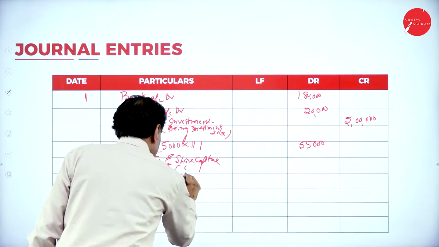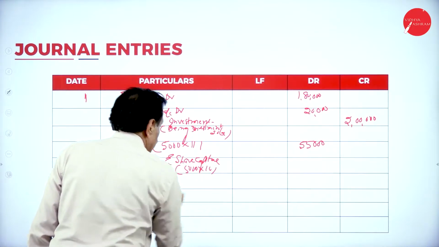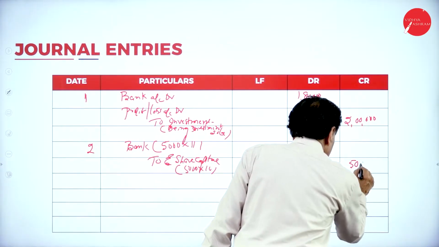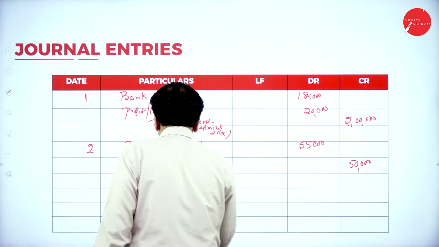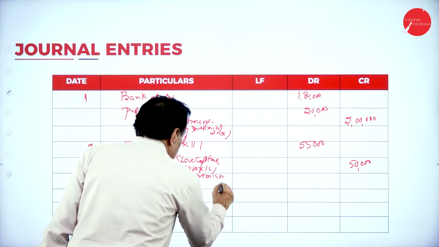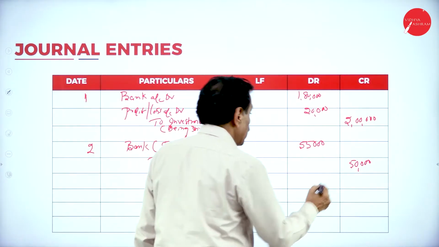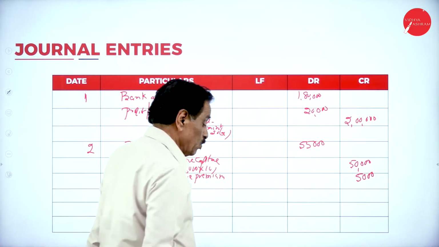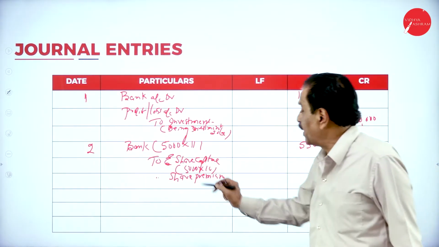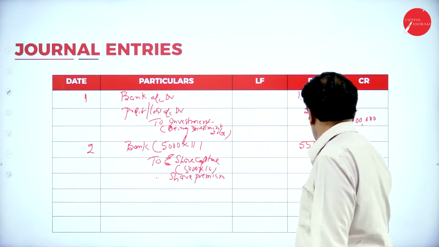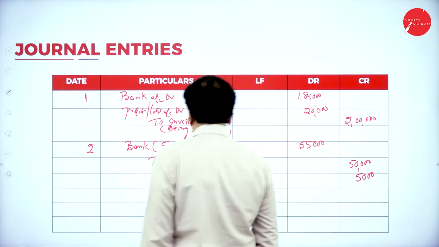So 5,000 into 10 is 50,000. Share premium, 5,000 into 1, 5,000. So bank account 55,000, equity share capital 50,000, equity share premium 5,000.